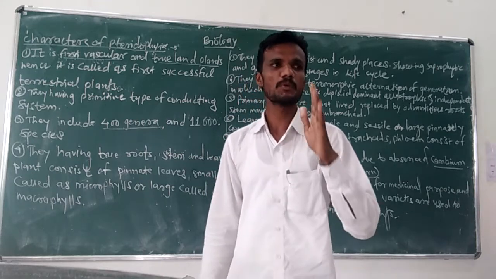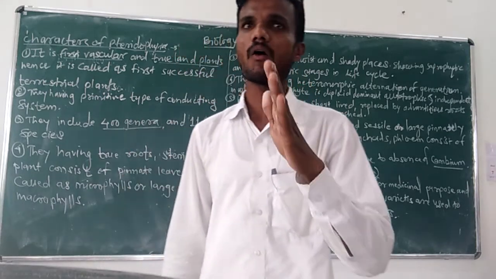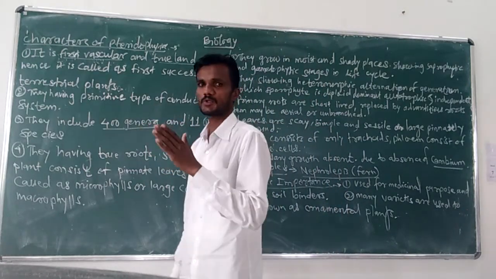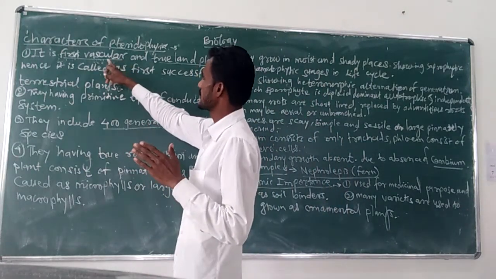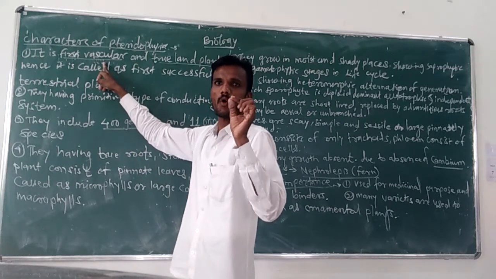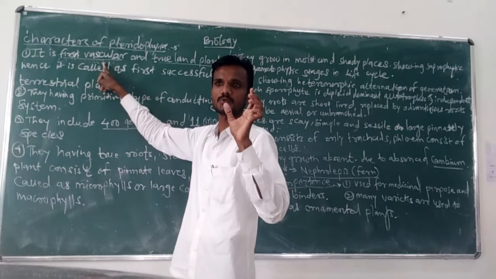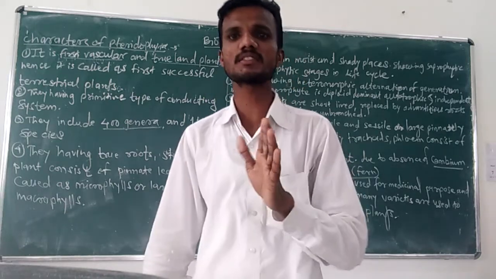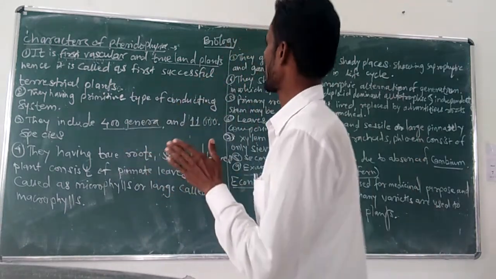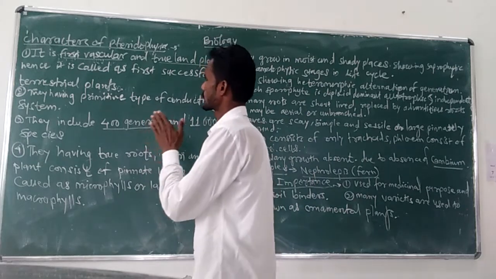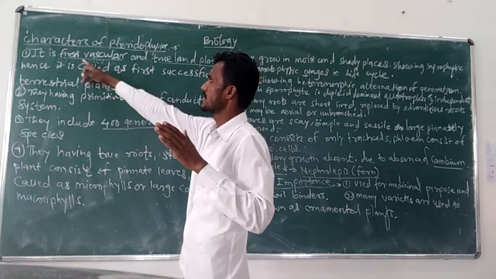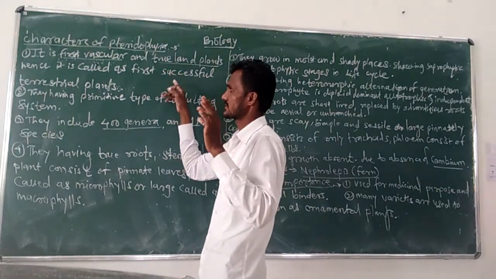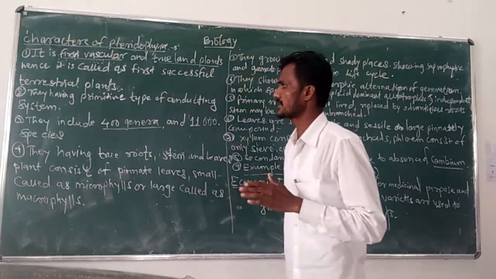The members of division Pteridophyta are the first successful terrestrial plants because in this group, vascular tissues are seen for the first time. In bryophyta and thallophyta, vascular tissues are not seen, but in members of Pteridophyta, vascular tissues are also seen. That is why it is called the first vascular and true land plants, or a successful group of plants.